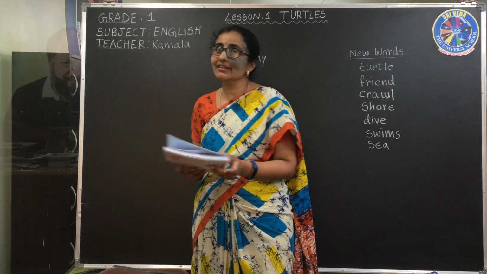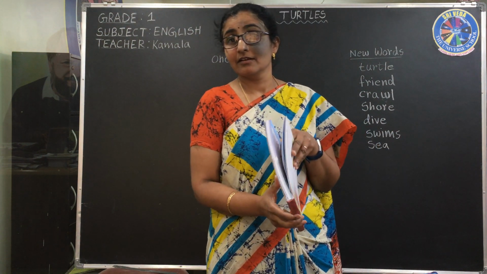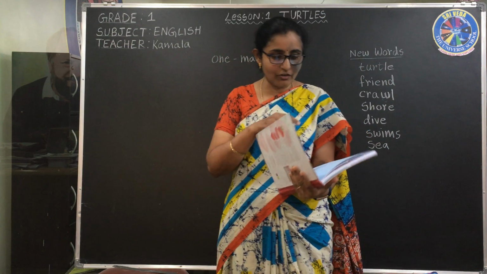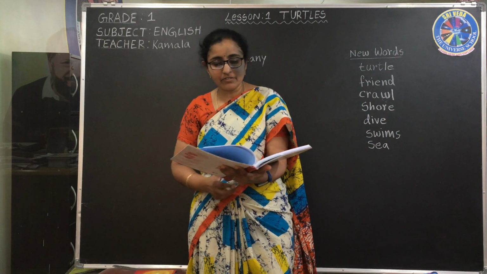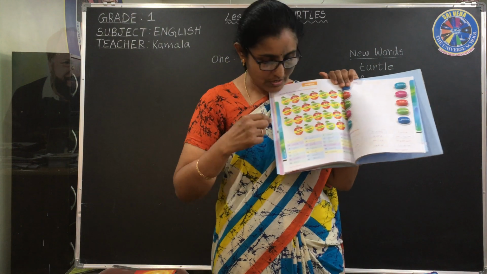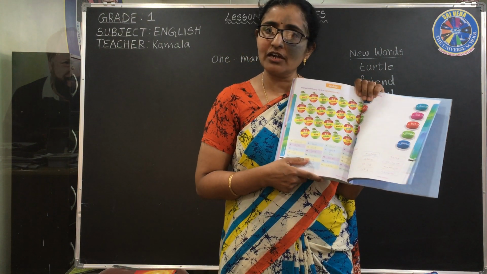Yes? And in the previous class I gave you one homework. What was it? Workbook. So, have you done your homework in your workbook? Very easy or not? They were given some words and you have to arrange them in alphabetical order. That's it.